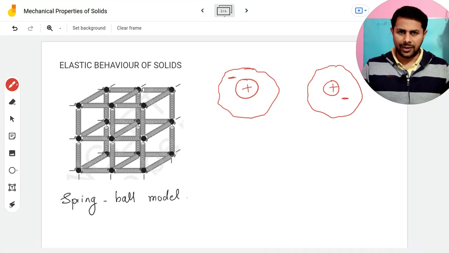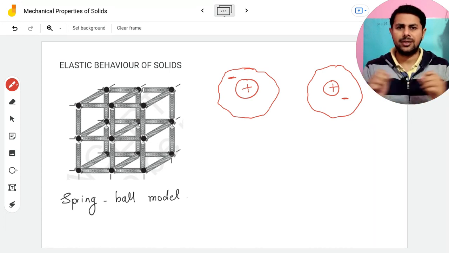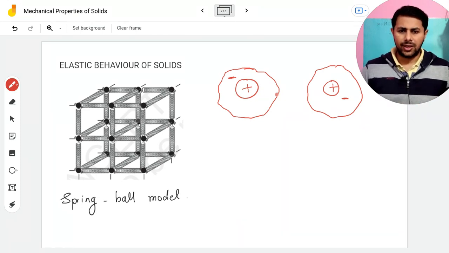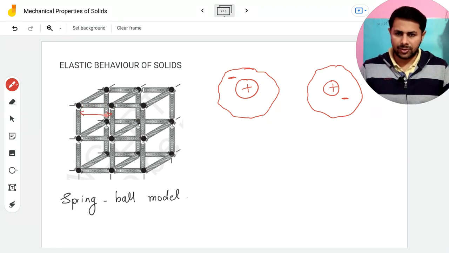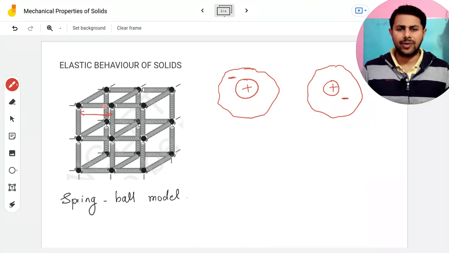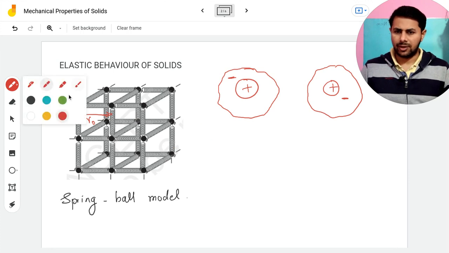Okay, so if the net repulsive force and net attractive force are balanced, these atoms or molecules would like to sit at that distance. The distance at which the net repulsive and net attractive force is balanced. All right. So this distance between atoms or molecules where the net force is balanced is known as the equilibrium distance. Okay, let's call it r naught. So I'll write it here.